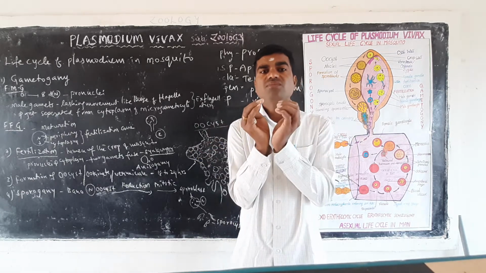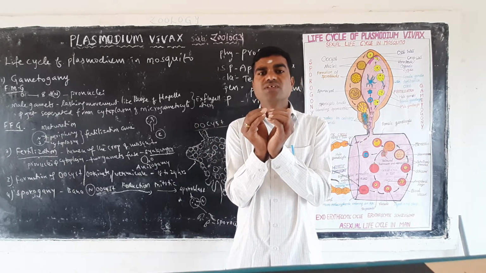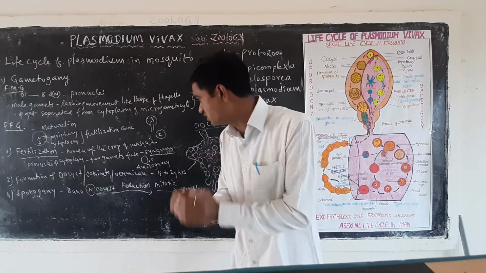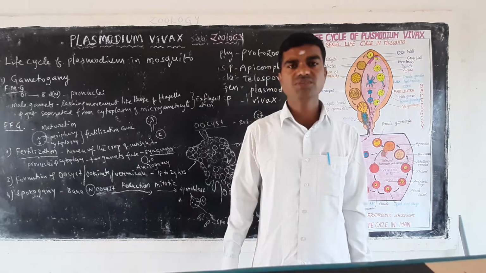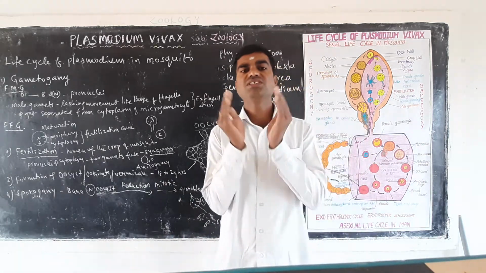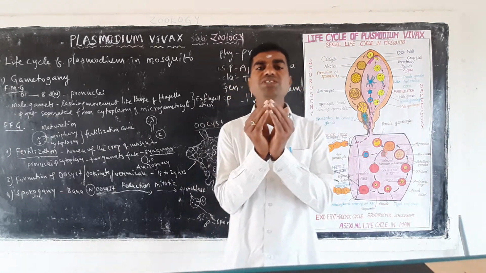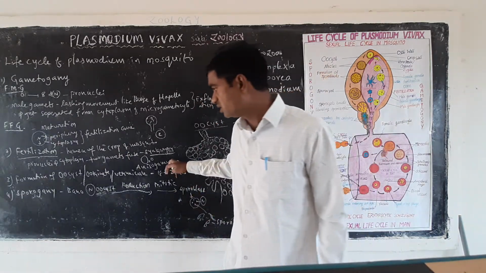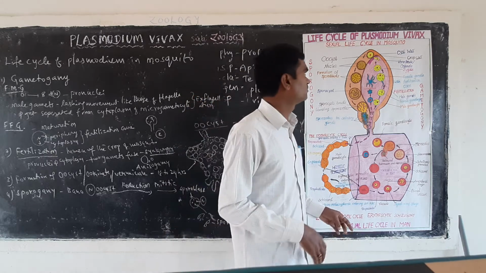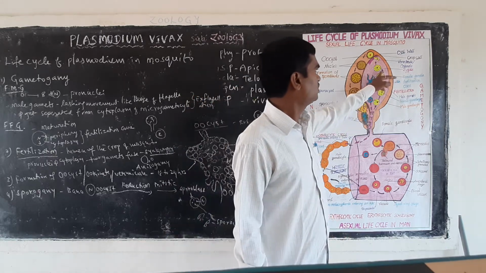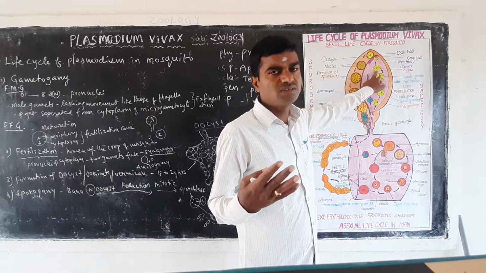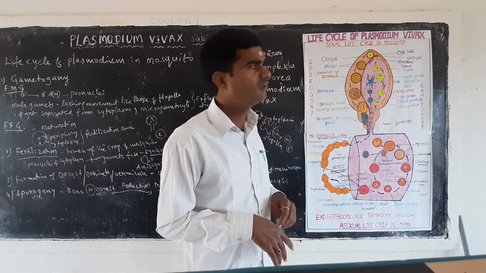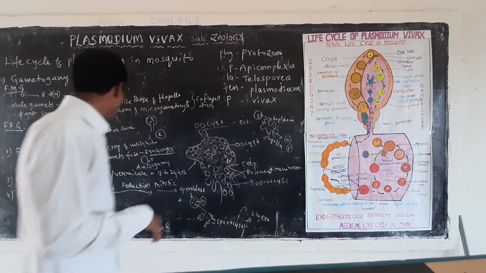Now, if the gametes are dissimilar, the male gamete is smaller in size and the female gamete is larger in size. When they are fusing completely, the gametes are dissimilar, so we call the process anisogamy. Isogamy means same size, anisogamy means different size. Here male and female gametes both are fusing, and further it forms a zygote. Okay, zygote is forming, right?